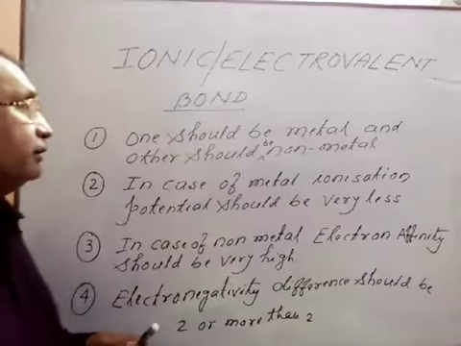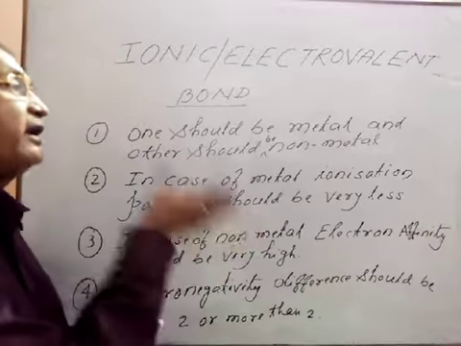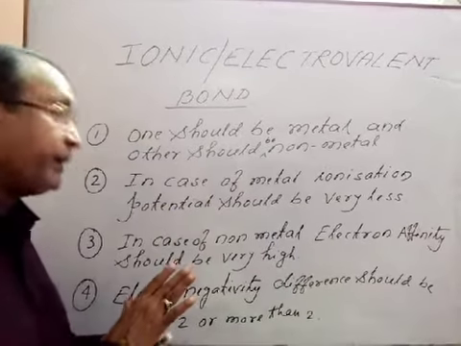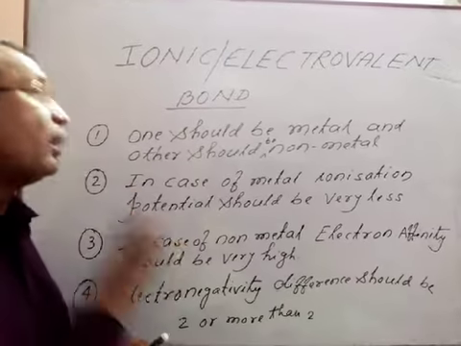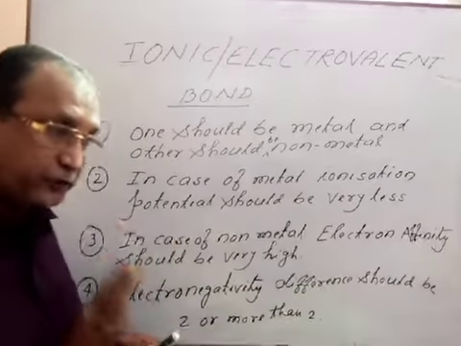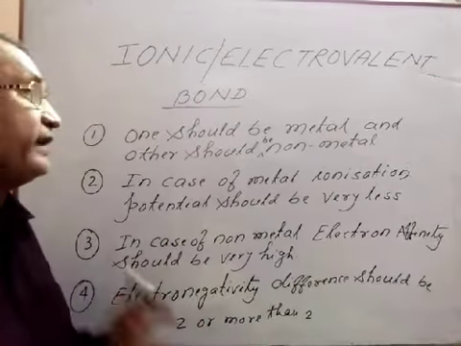That means the difference of electronegativity between metal and non-metal should be 2 or more than 2. That means one substance should be electropositive and the other substance should be electronegative.